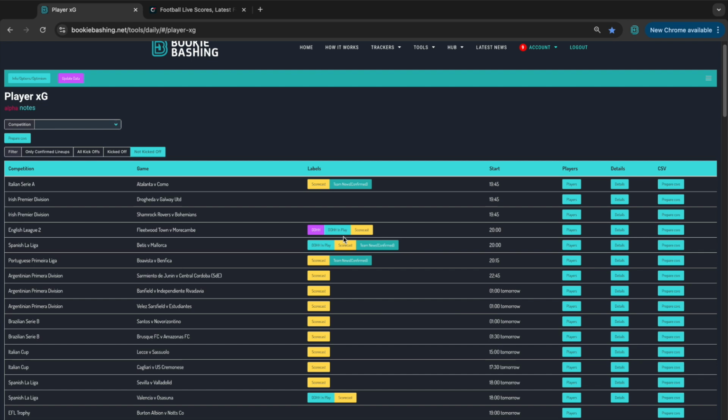And then there's some leagues they don't send anything because, well, we can't get our hands on it. So Fleetwood Town versus Morecambe is an example of a league where we don't get any team news. But now, not only can we add team news, but we can crowdsource it from our user base and we can save it for other members if we are so inclined. It's a bit of charity work. That's the way that you swing.